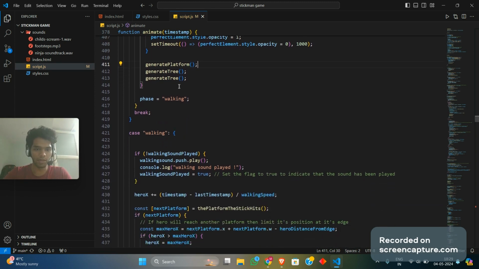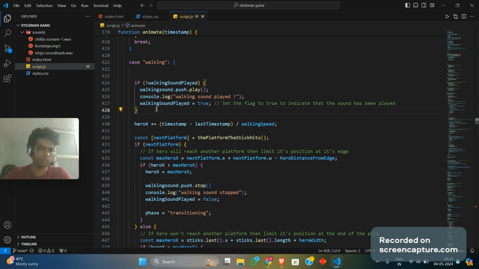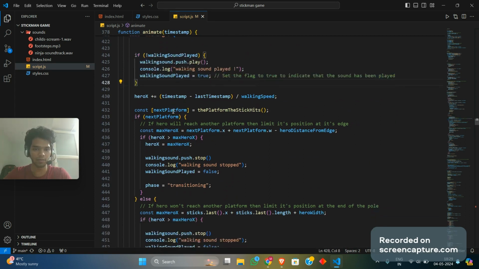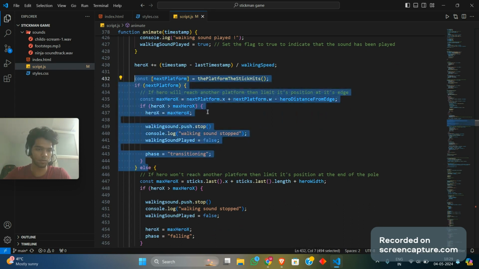Now moving on, it's inside the walking state. And what is the walking state? It's basically walking on the stick, simple as that. And I just played my soundtrack over here for the walking part. So, for example, there are two cases over here in which the hero reaches the edge: the stick exactly falls on the edge, and the hero does not have to move until the edge.